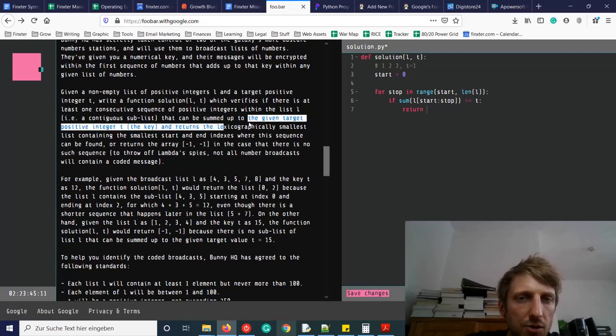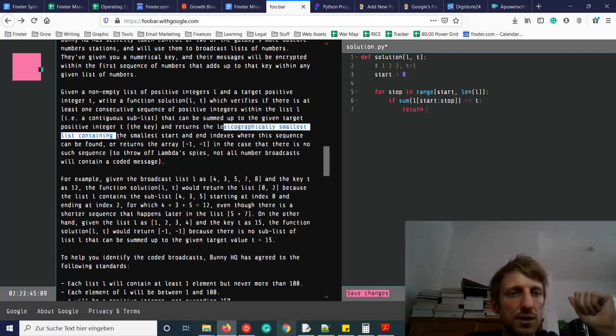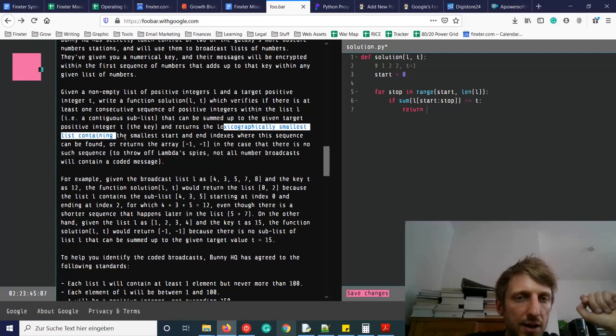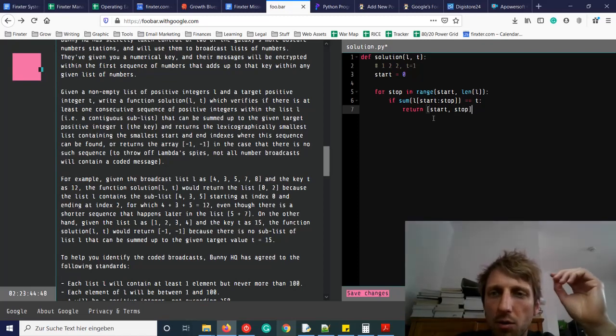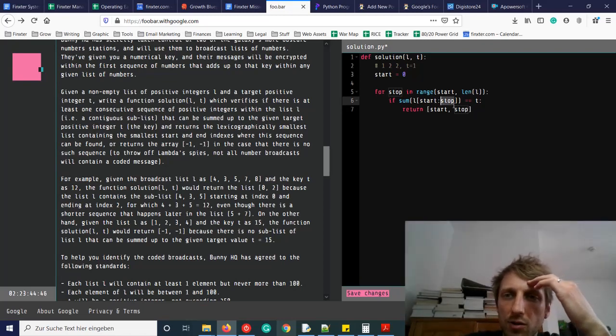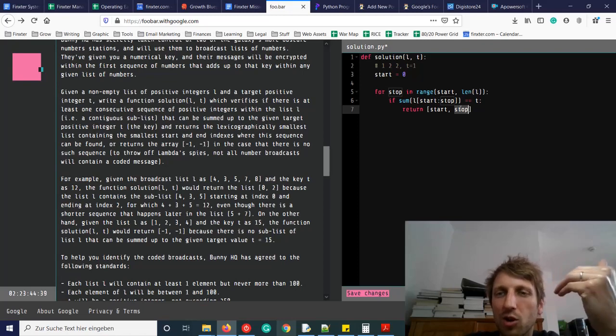The task says it returns the lexicographically smallest list containing the smallest start and end indexes where the sequence can be found. So it returns a list of the start and end indexes. I think we still have a small problem here, because if we slice from start to stop, then stop will not be included in the subsequence, while our returned list should include the stop index.